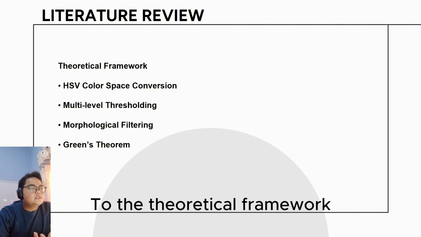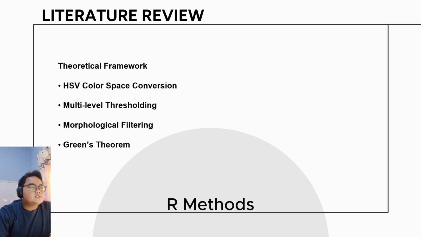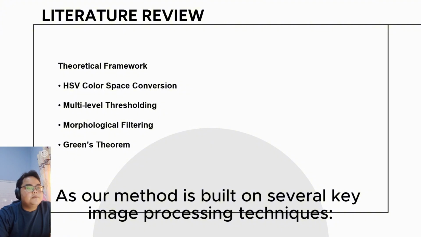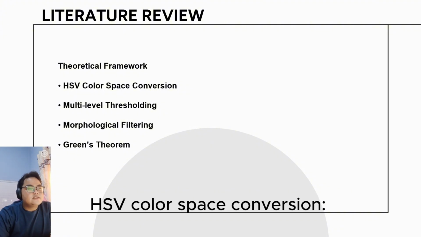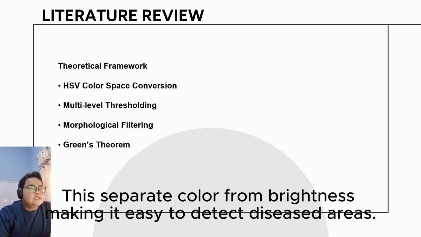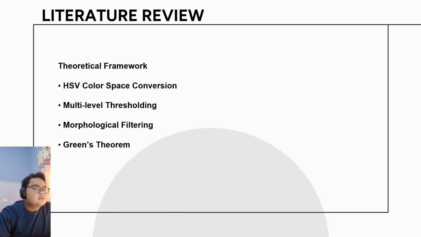Going to the theoretical framework. Our method is built on several key image processing techniques. HSV color space conversion separates color from the brightness, making it easy to detect disease areas.